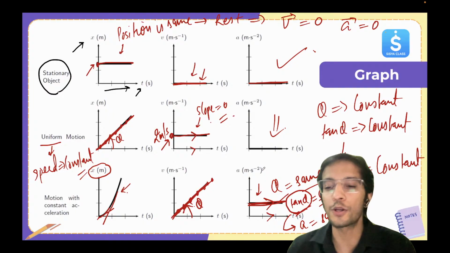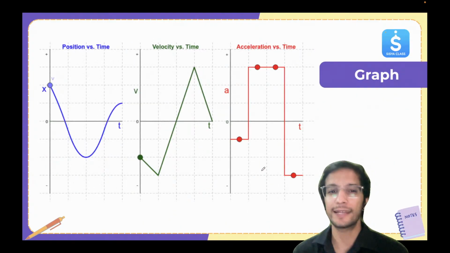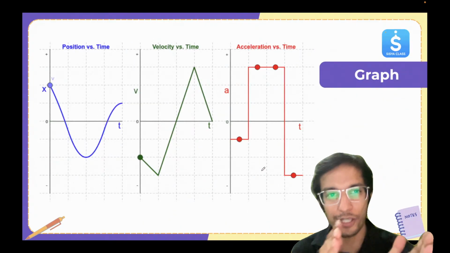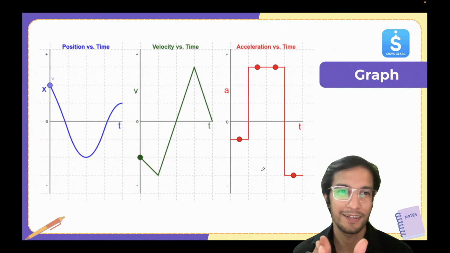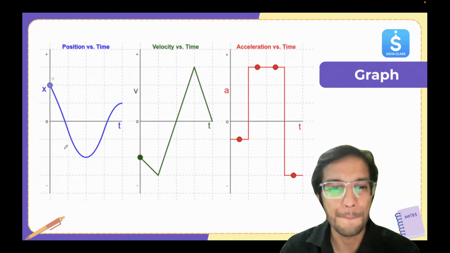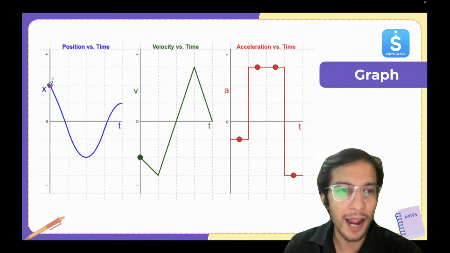Now let's move on to the next one, the complex one. Let's check here. So these are the corresponding graphs. Now let's check here. Look here. This starts from here, and now the displacement is going down.